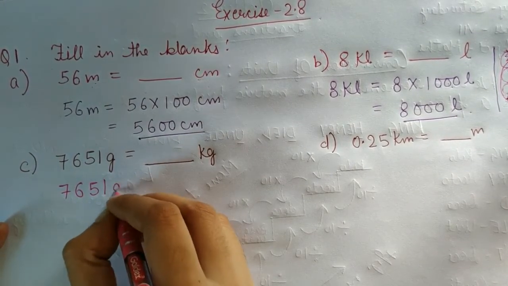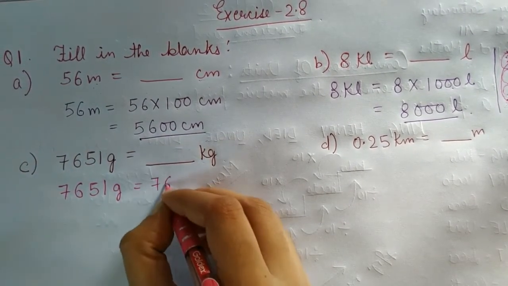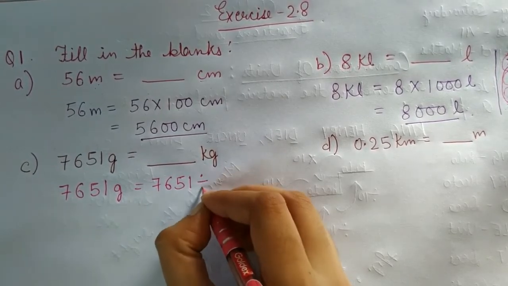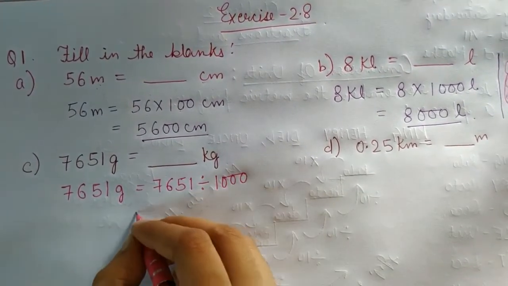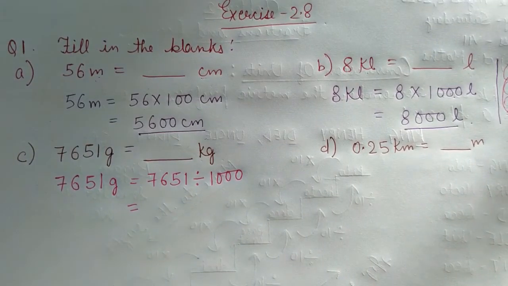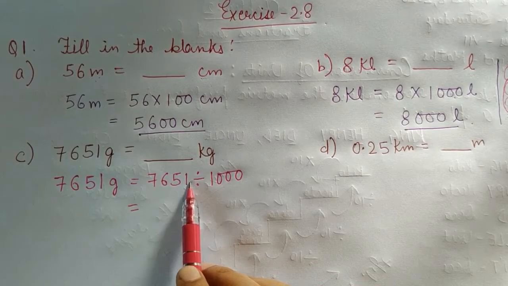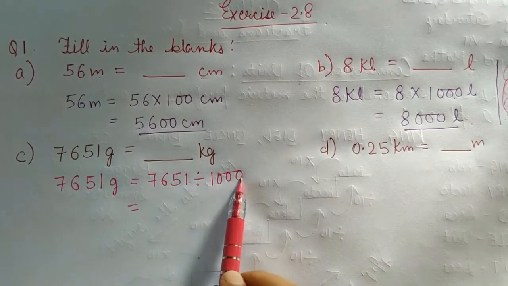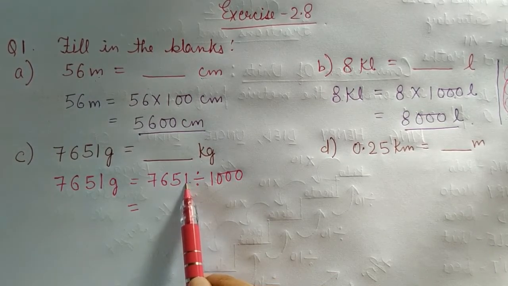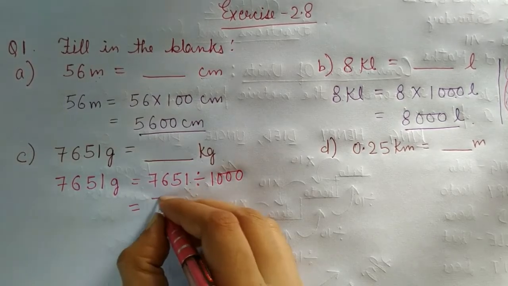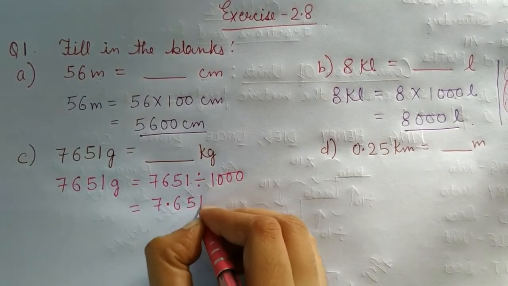So 7651 gram will be equal to 7651 divided by 1000. I told you in decimals multiplication and division, if we are multiplying, decimal will move to right side, and if we are dividing, decimal will move to left side. Now you can see here there is no decimal, means decimal is at last, and we are dividing by 1000, so we will count 3 digits from left and will put the decimal between 7 and 6.